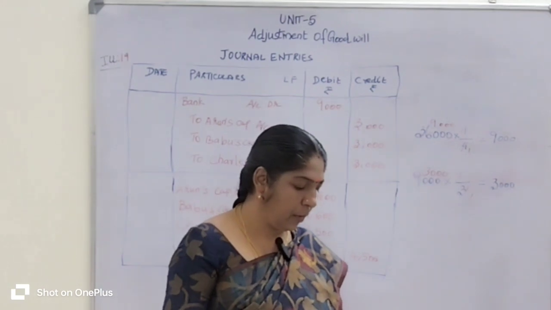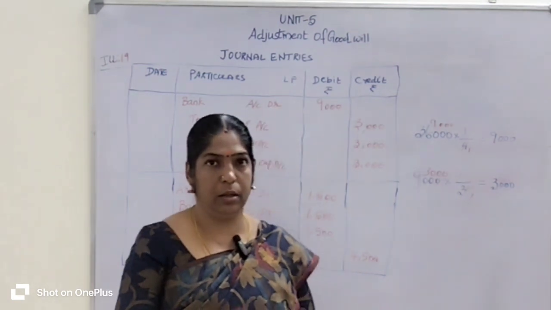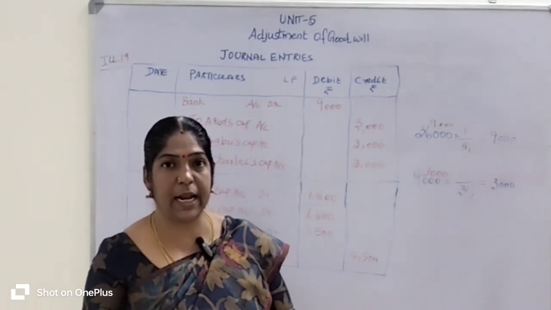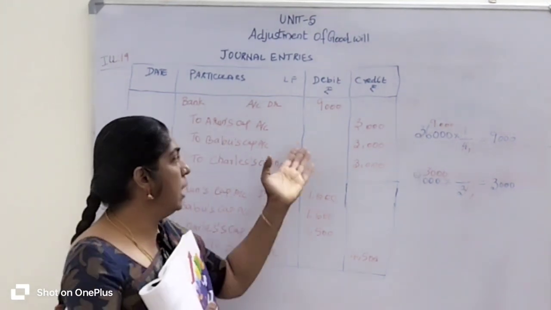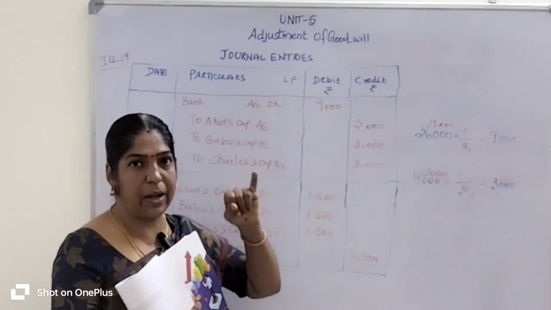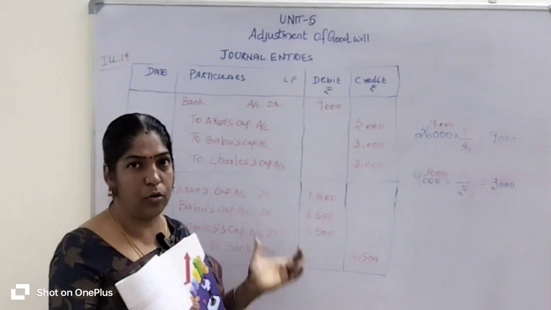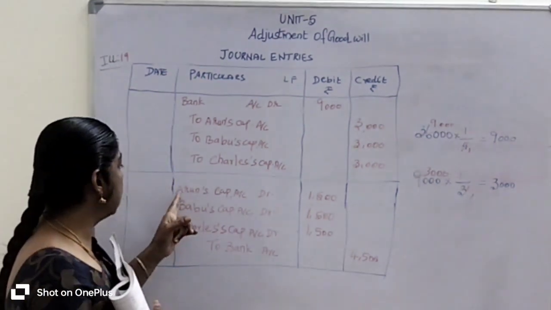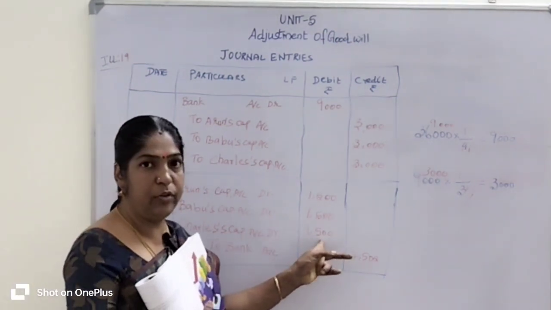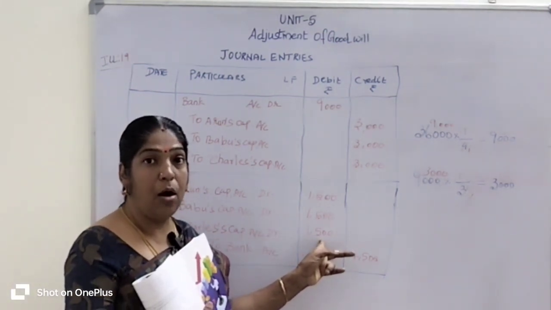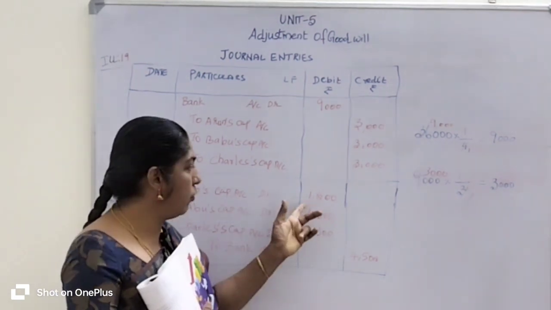Then the existing partners withdraw half of the amount of their share of goodwill. Okay, the existing partners withdraw half of their share of goodwill. What is the journal entry? It is the reverse entry. The first journal entry is bank account debit to respective partners' capital accounts. In the reverse entry, respective partners' capital accounts debit to bank account. So who are the respective partners? Arun, Babu and Charles. So how can they withdraw their share of goodwill? Half of the share of goodwill is withdrawn by the existing partners. What is their half of the goodwill?